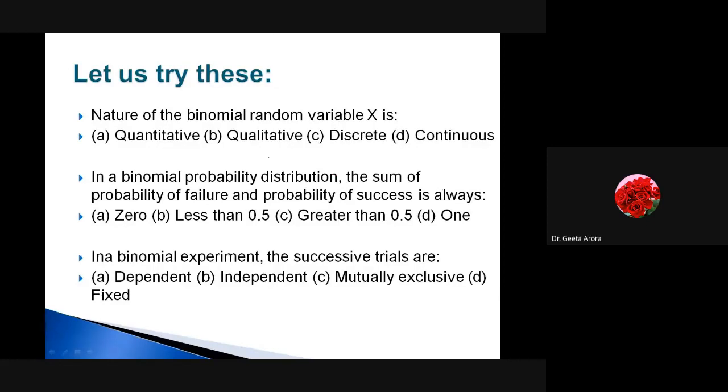We have started with the discussion that we have two types of random variable, discrete and continuous, and binomial distribution falls under the category of discrete one. Correct? Let's see the next one. In a binomial probability distribution, the sum of the probability of failure and probability of success is always... write the correct option. We are looking for the second one.